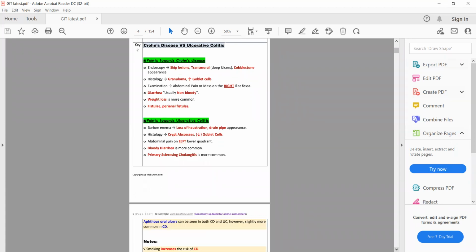Now, other causes of chronic diarrhea. One we have discussed, and that was celiac disease. Some other causes of chronic diarrhea are Crohn disease and ulcerative colitis.